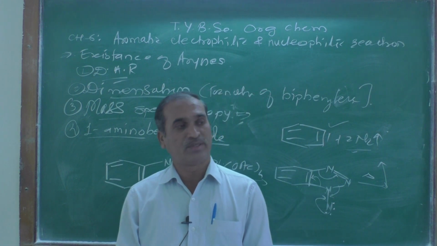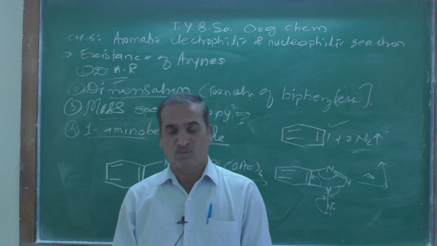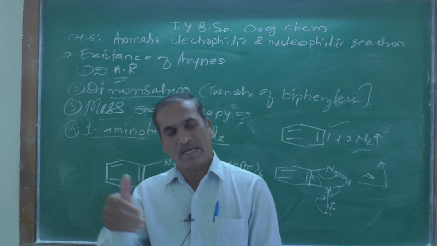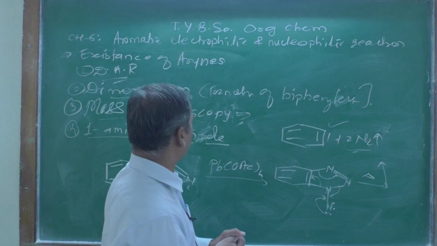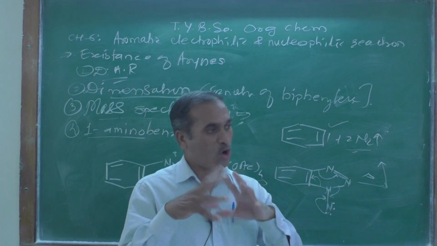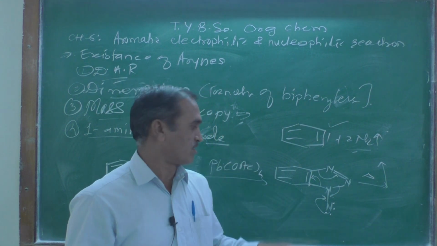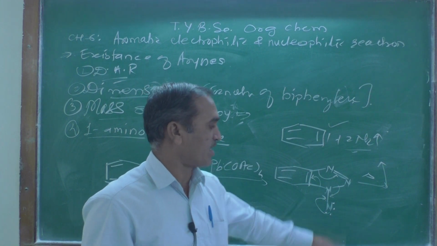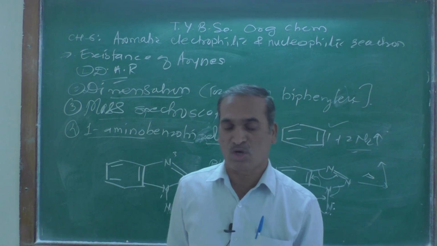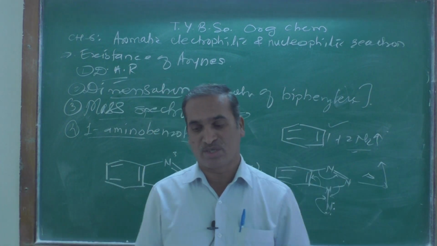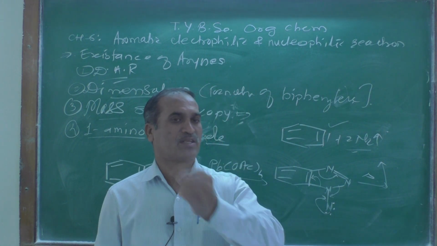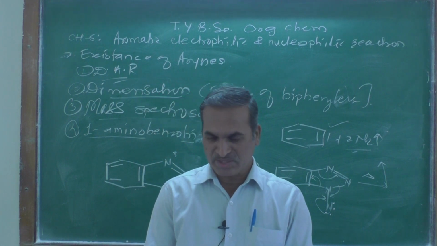And now the last one. The 1-aminobenzotriazole, when treated with lead tetraacetate, where OAc is an acetyl group, is oxidized. This is an oxidizing reagent which oxidizes the amino group into a nitrene type of species, and when it is heated it loses nitrogen and forms the intermediate. So these are the four evidences that prove the existence of the benzyne intermediate.